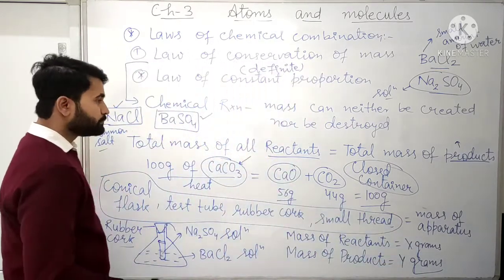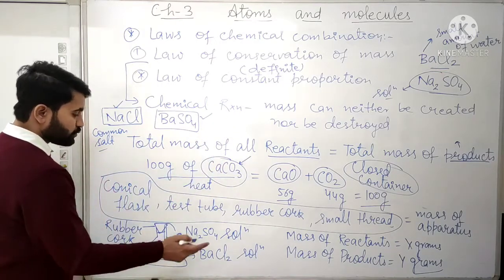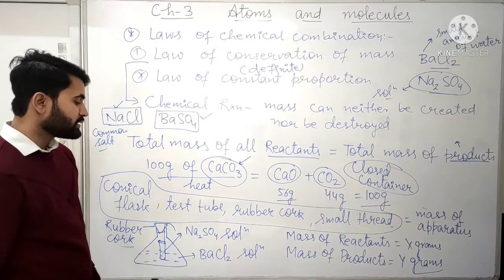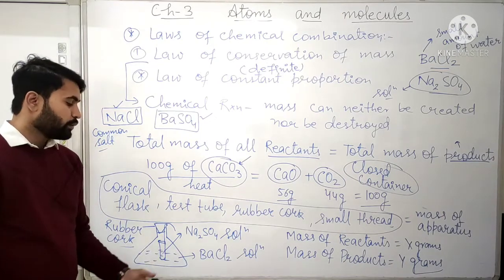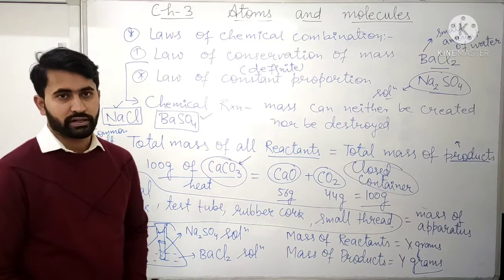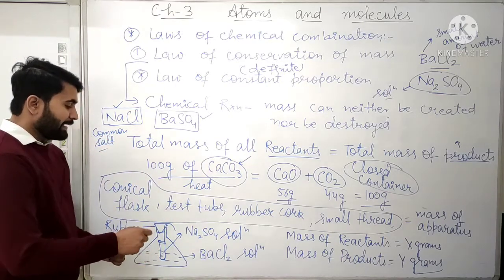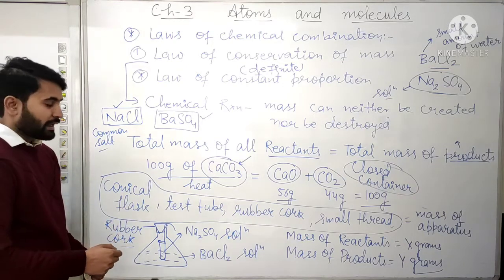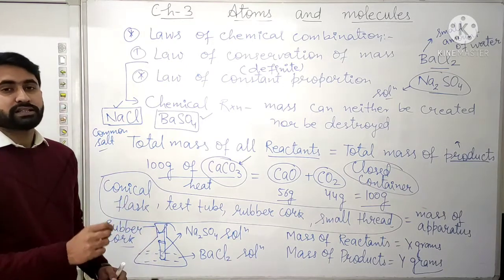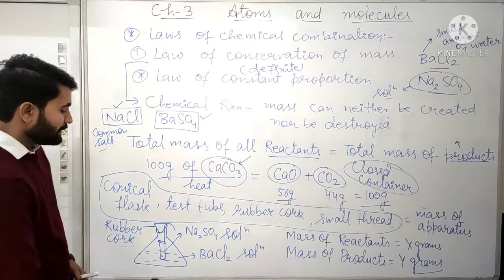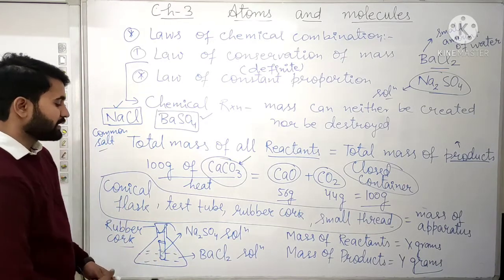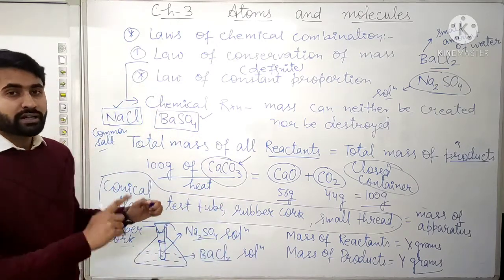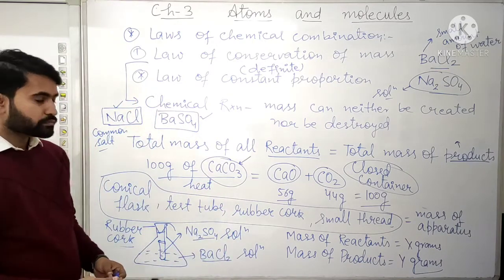Now we will pour the barium chloride solution in the conical flask, and in the test tube we will pour the sodium sulfate solution, and we will hang the test tube with a thread in such a way that these two reactants, sodium sulfate and barium chloride, do not get mixed initially.